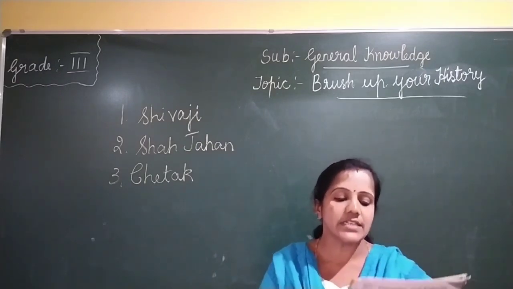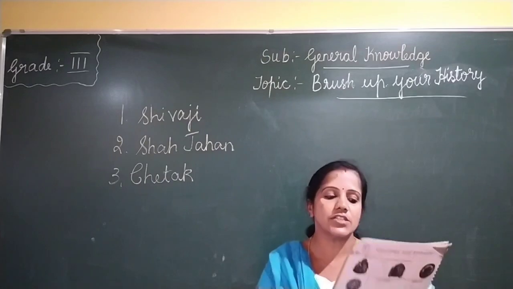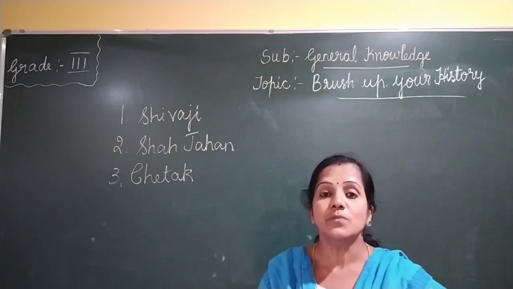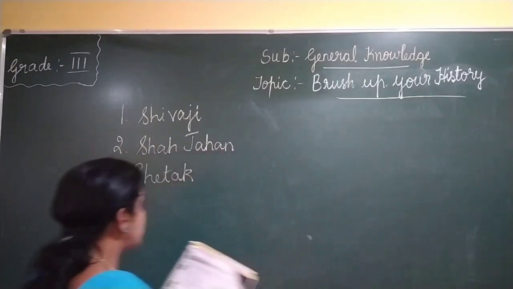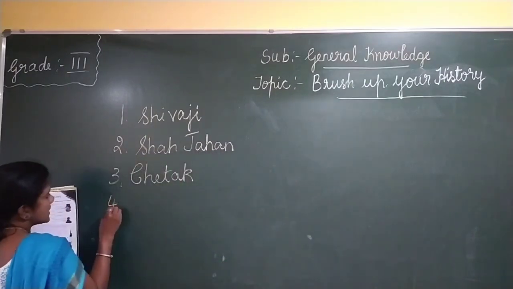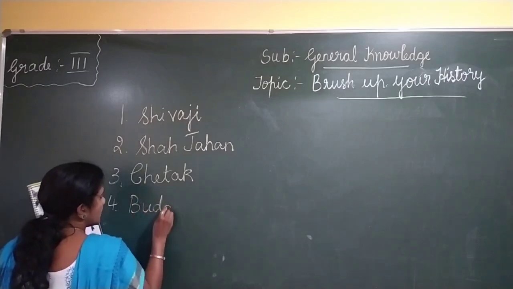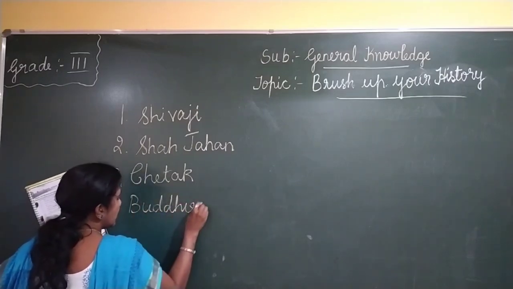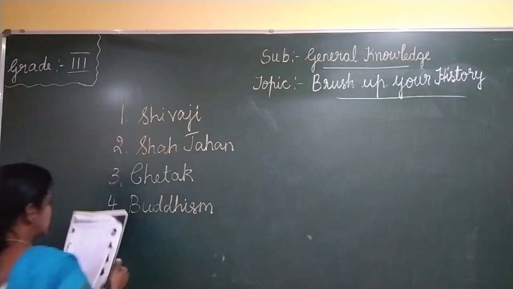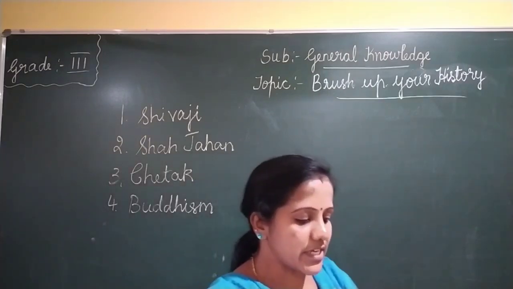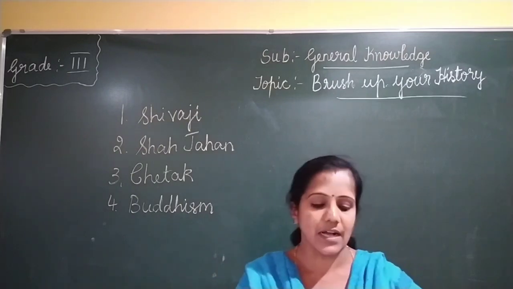Next, the fourth one. Which religion did Ashoka spread to Sri Lanka? Ashoka was a follower of Buddhism. So the fourth answer is Buddhism. Ashoka spread the Buddhism religion to Sri Lanka.